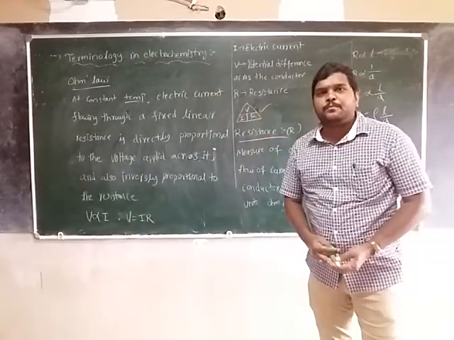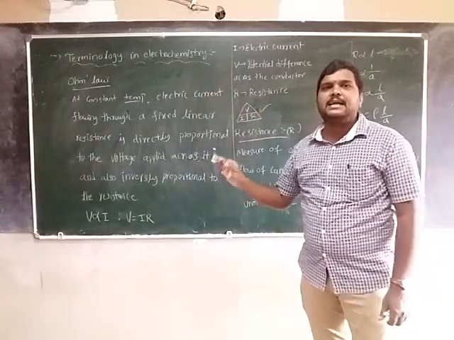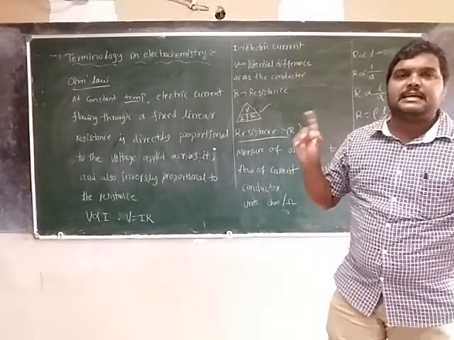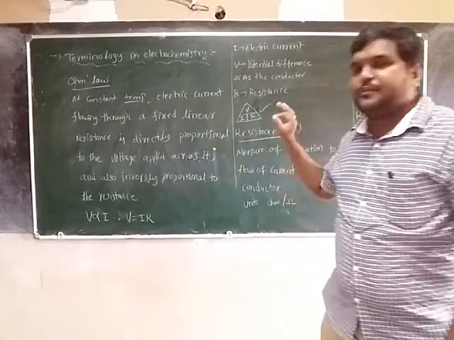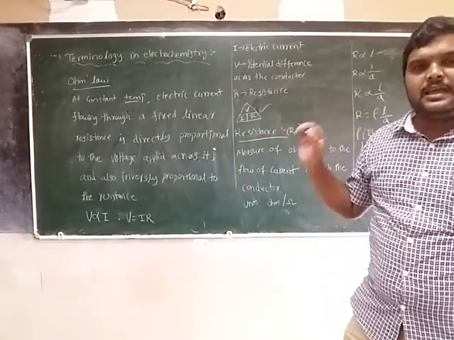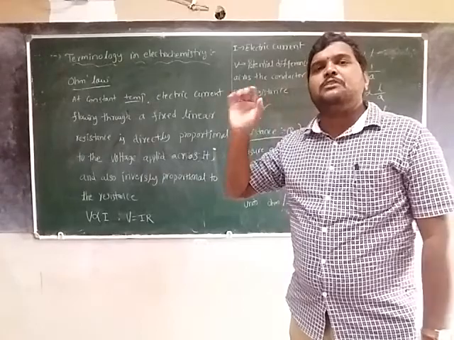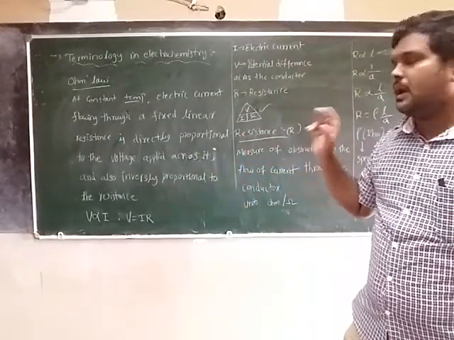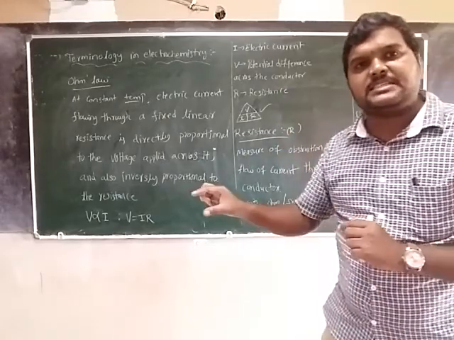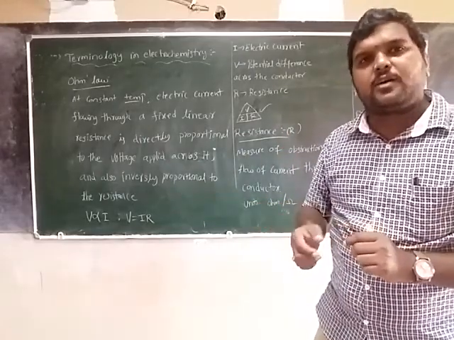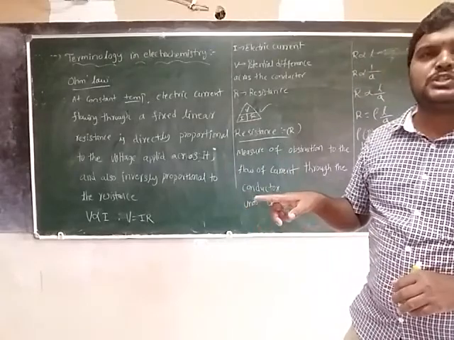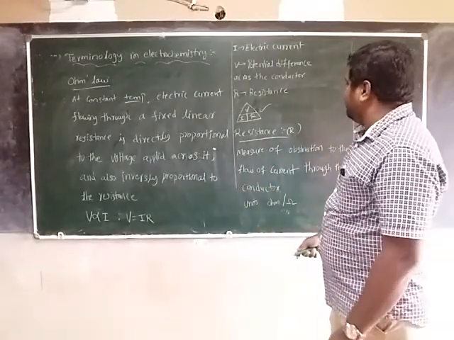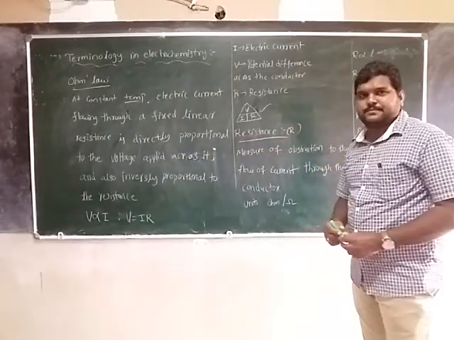So what is Ohm's law? At constant temperature, the electric current flowing through a fixed linear resistance is directly proportional to the voltage applied across it and inversely proportional to the resistance. That is Ohm's law.